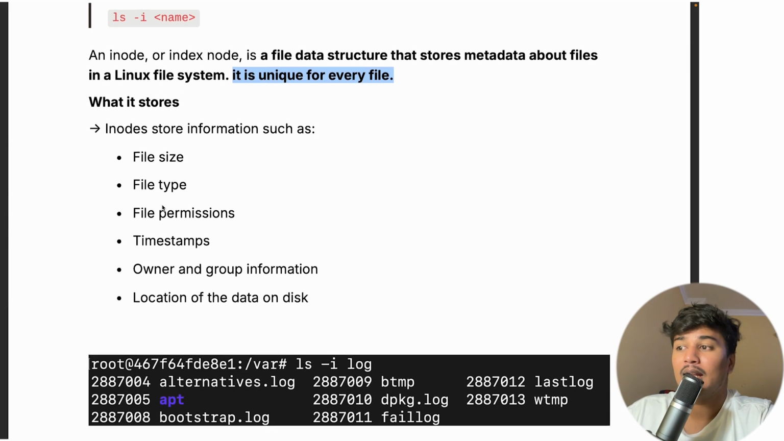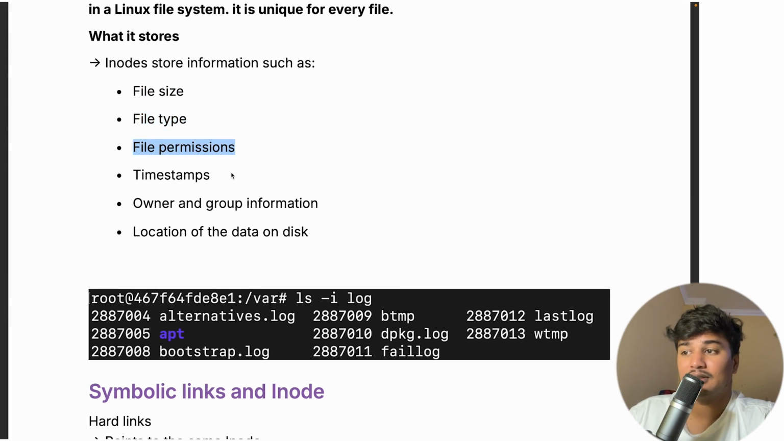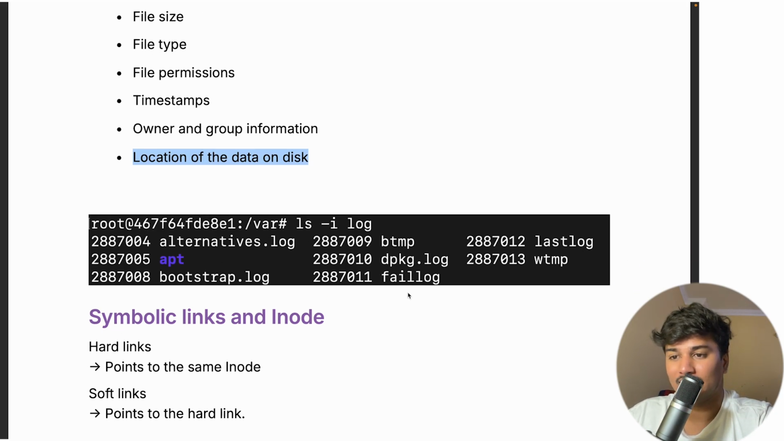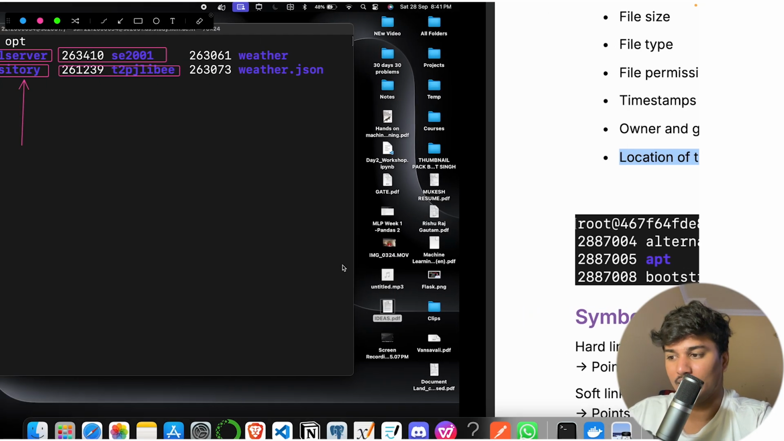What does it store? The inode stores information such as file size, file type, file permission, timestamp, owner and group information, and location of the disk. So basically you can see the main thing is the location of the disk. It stores the inode, and you can see something like this showing here.